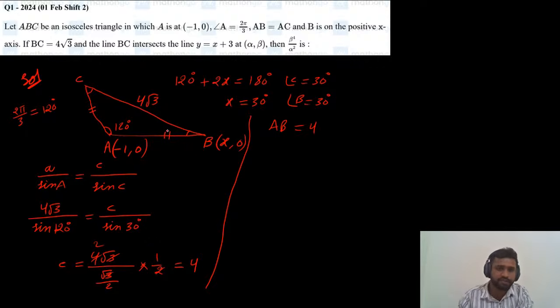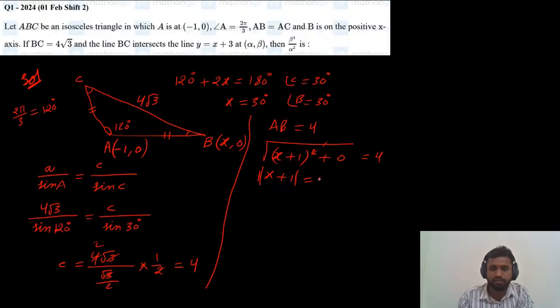So by using the distance between these 2 points, the distance is the square root of (x2 minus x1) whole square plus (y2 minus y1) whole square, where y difference is 0, equals 4. Here the square root, if we cancel, we need to keep a modulus. So modulus of x plus 1 equals 4. How to solve this modulus equation? Just remove the modulus and put plus or minus. So x value can be 3 or x value can be minus 4, minus 1, minus 5.